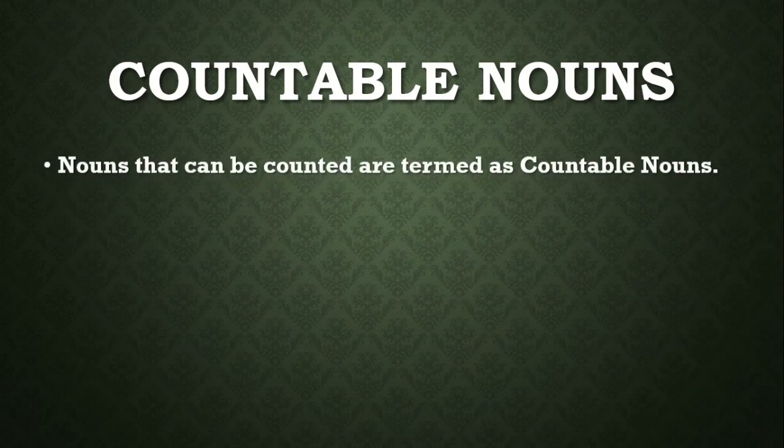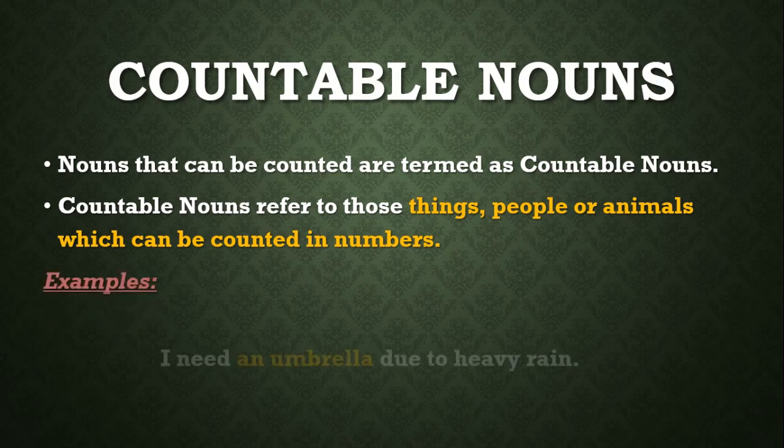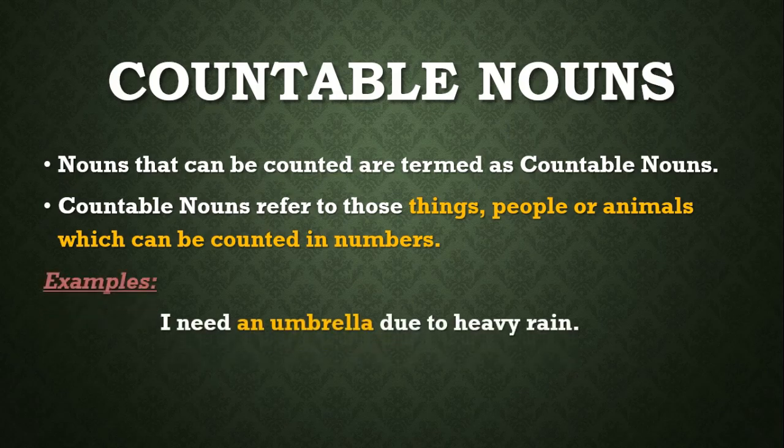So the next is countable nouns. Countable nouns, as the name suggests, are nouns which can be counted. Countable nouns refer to those things, people, or animals which can be counted in the form of numbers. Examples are: I need an umbrella due to heavy rain.